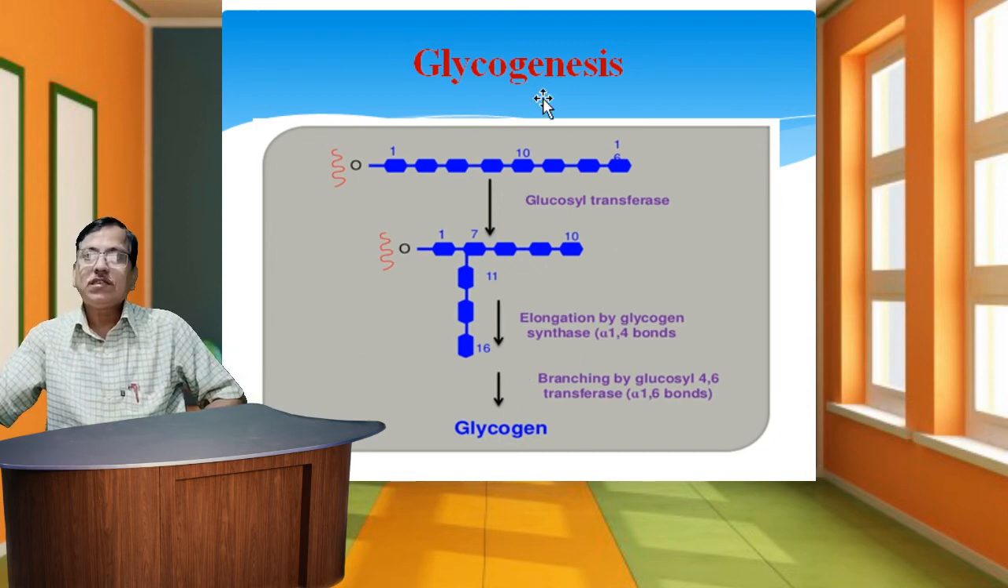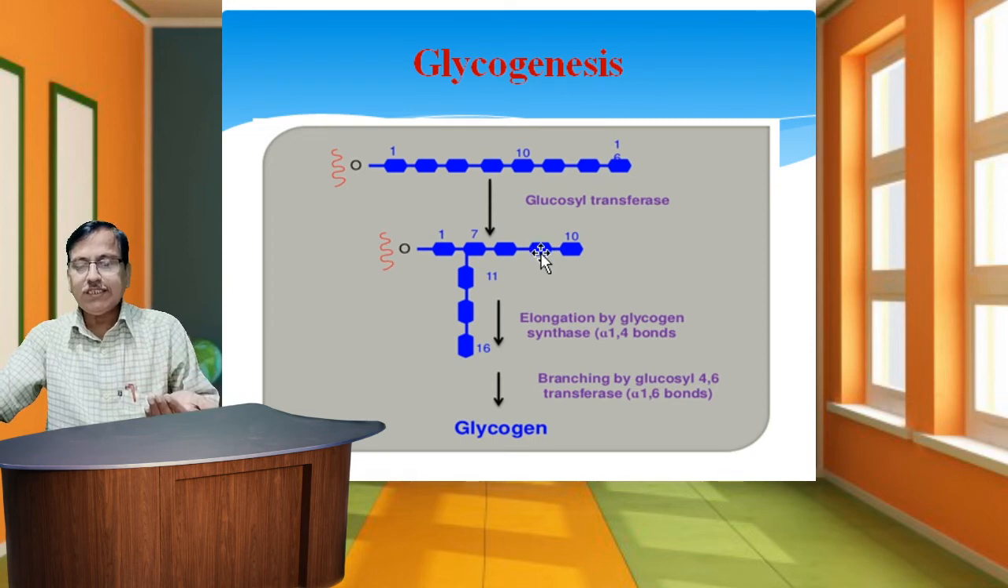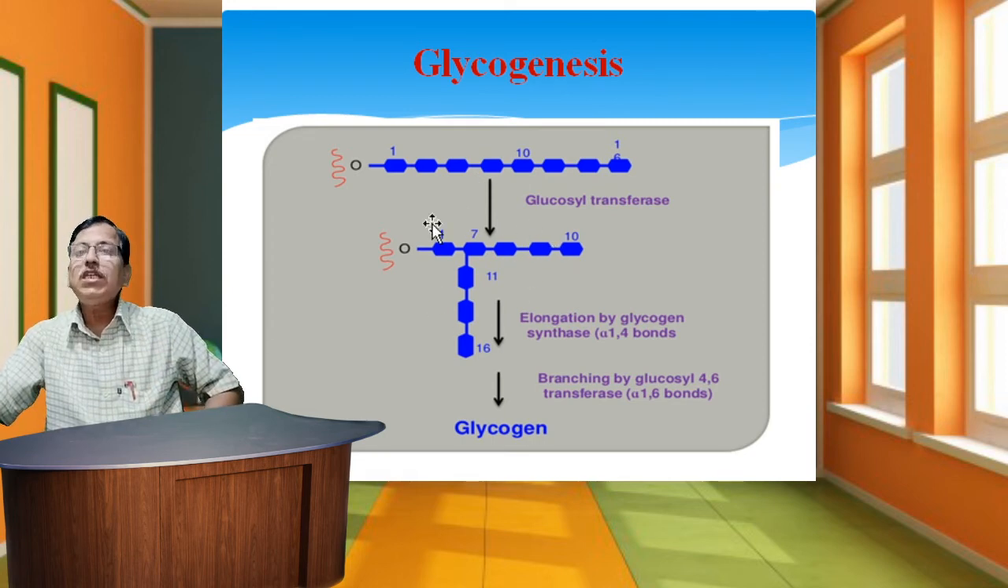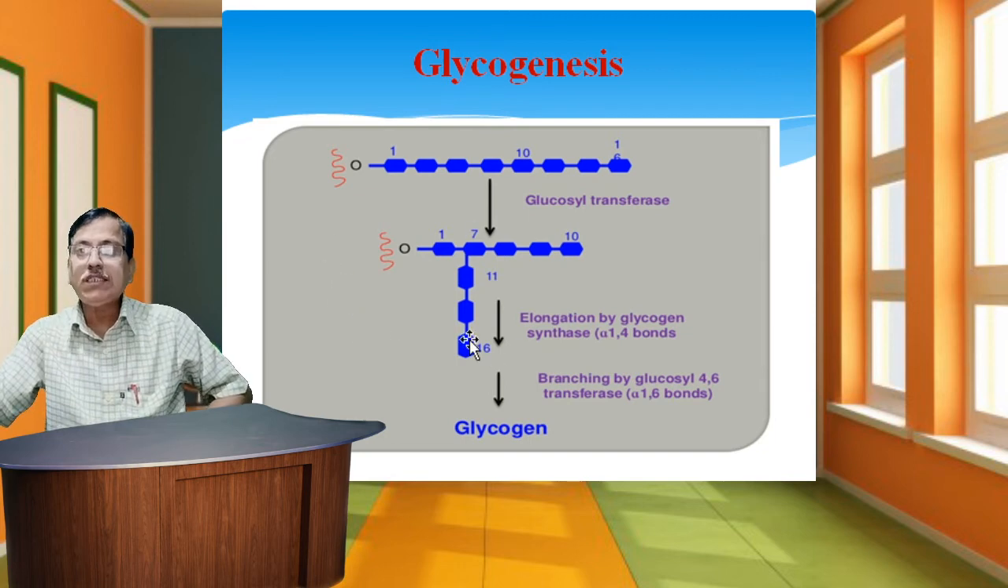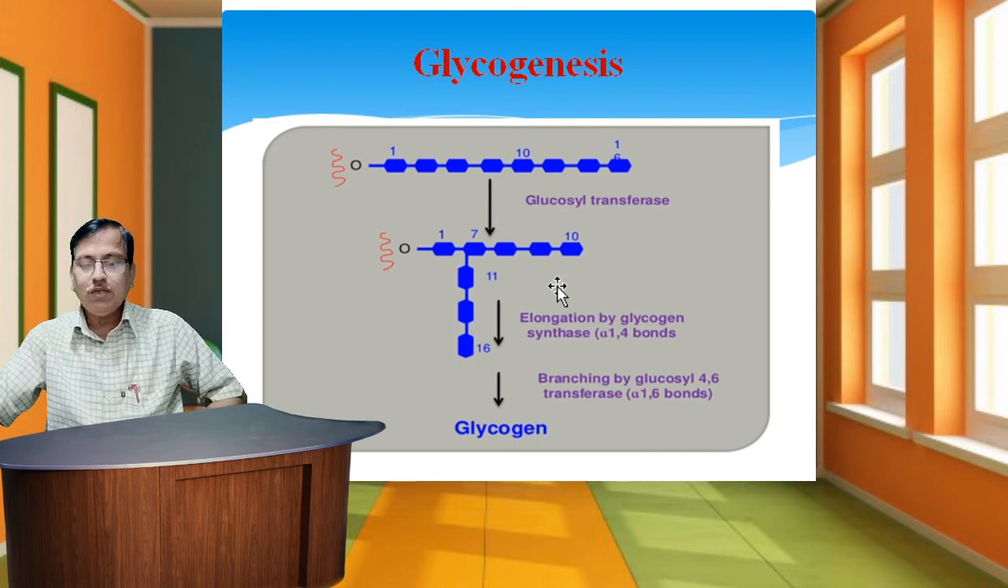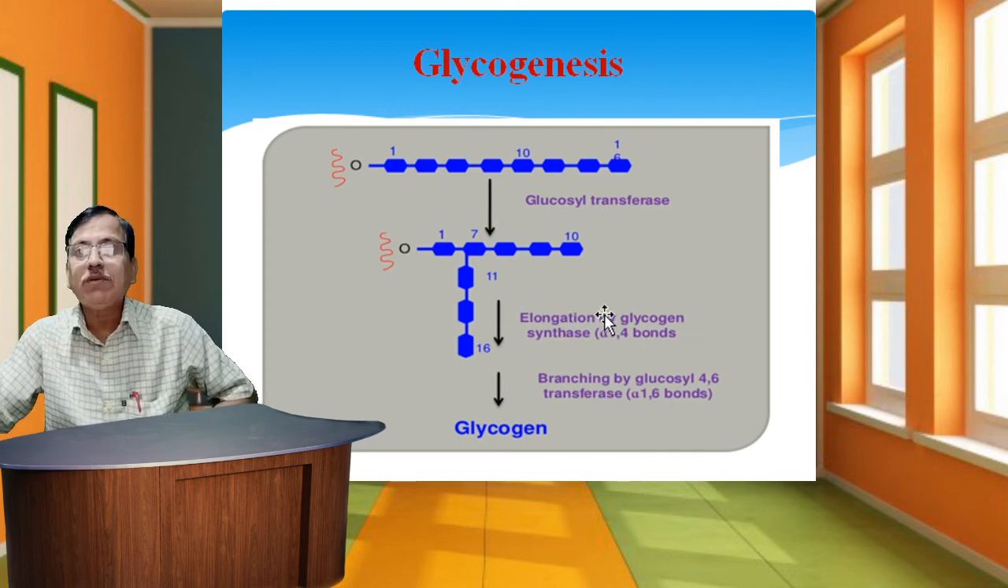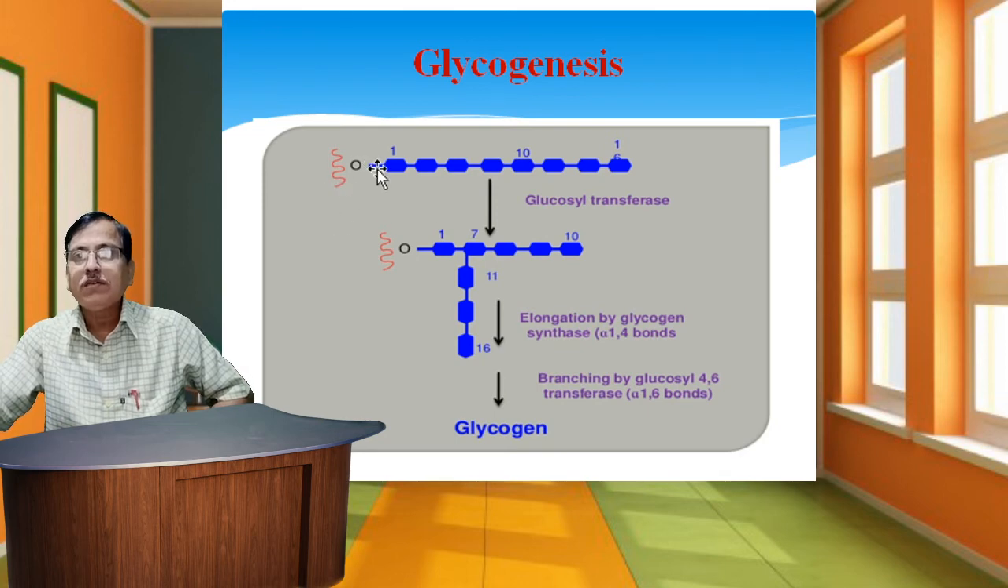The third stage is glycogen synthesis by glycogen synthase. In this third stage, glycogen synthase is responsible for the formation of 1,4-glycosidic linkages. This is a chain-specific process. The glycogen primers are attached to the chains.